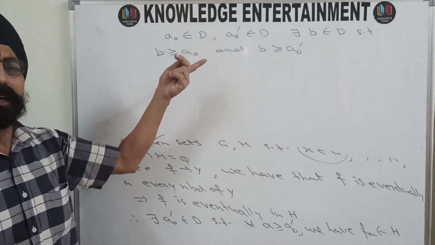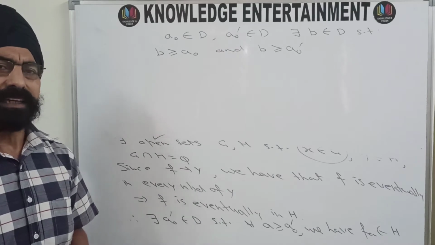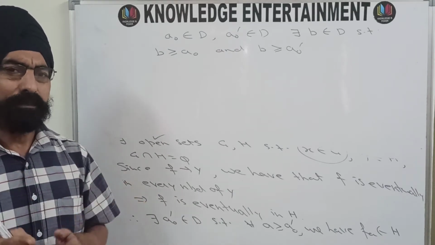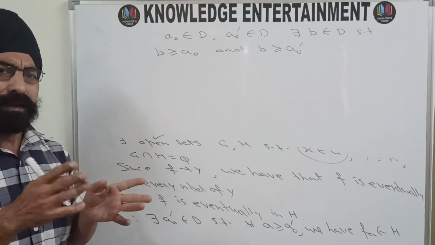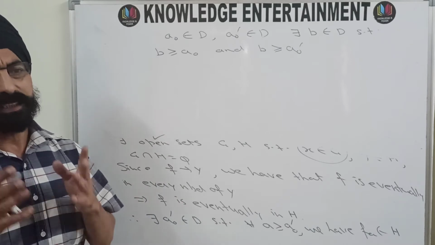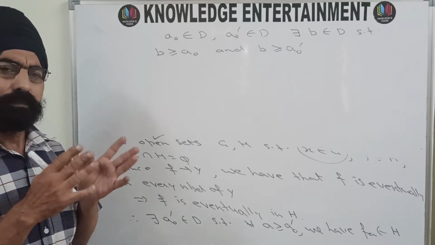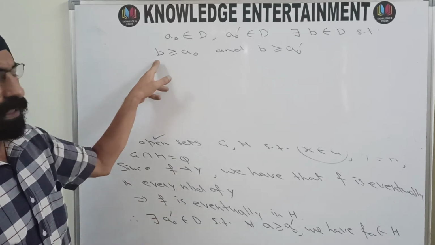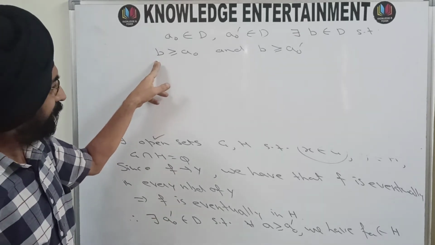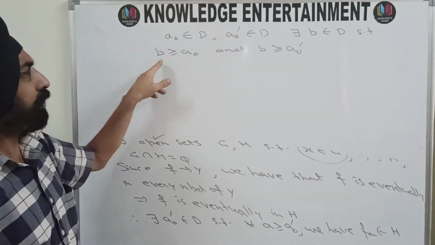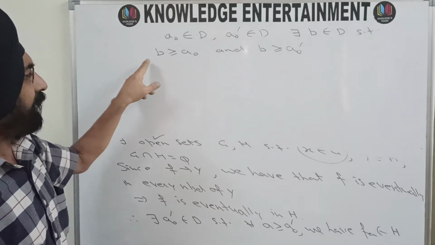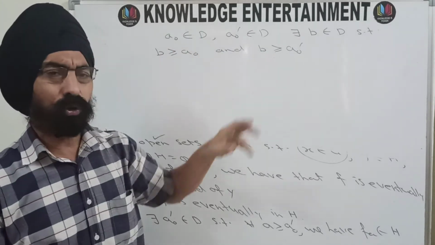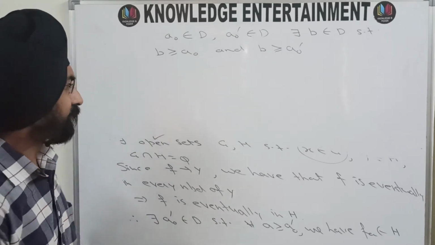That is the third part in the definition of directed set, that if there are N and M in D, then always there exists P in D such that P follows M and P follows N. So that P I'm naming here as B. So there will be some B in the directed set D such that B follows A naught and B follows A naught dash.